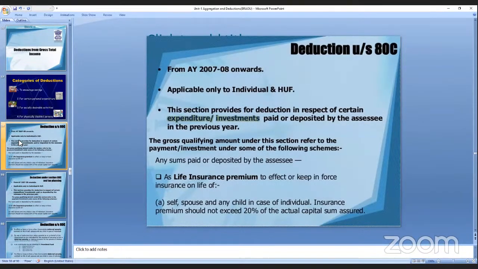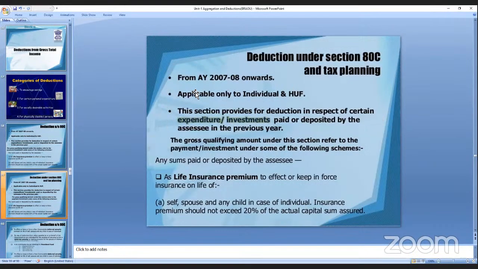Means myself I have to pay the tax. So what I'll do, on my name, on my spouse, on my children, I'll be taking the insurances and I'll be investing the money. Your insurance premium should not exceed 20% of the actual capital, that is, it should not exceed 20% of the assured amount. And this is under section 80C.